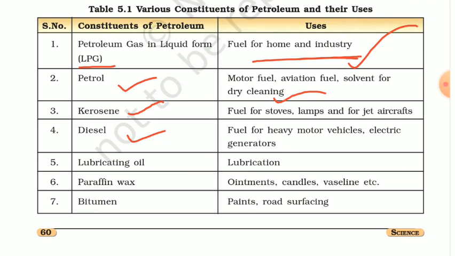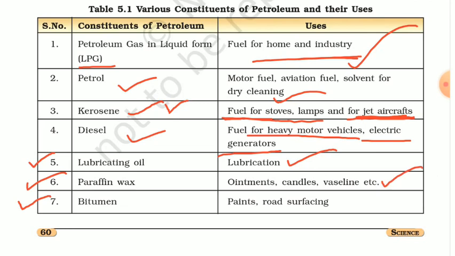Okay, remember this. On the other hand, kerosene is used as a fuel for stoves, lamps, as well as jet aircrafts. To run jet aircrafts, what do we need? Kerosene. Also, to run heavy motor vehicles, what do we need? We need diesel, as well as for electric generators. Similarly, lubricating oil, paraffin wax and bitumen are other petroleum products. Lubricating oil is used for lubrication, whereas paraffin wax is used for ointment, candles, Vaseline, etc. On the other hand, bitumen is used as paint and for road surfacing.